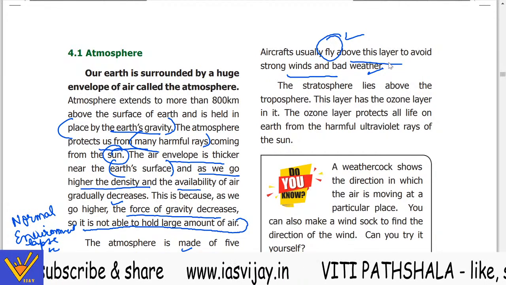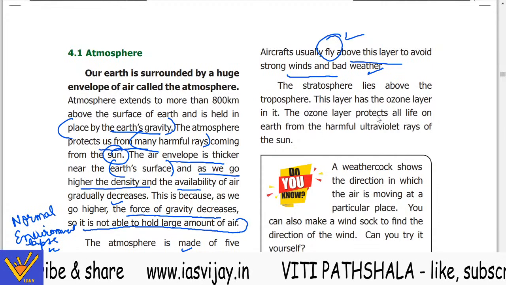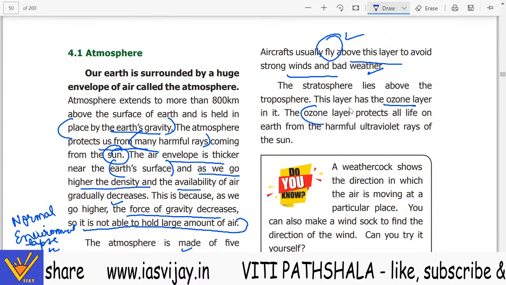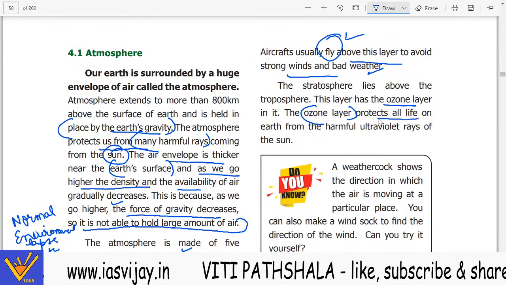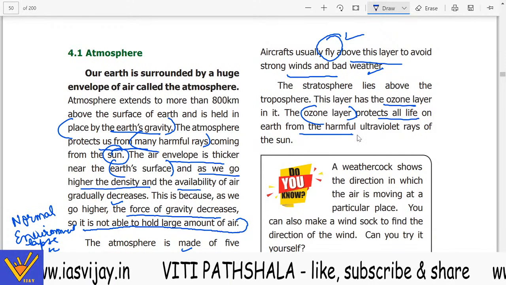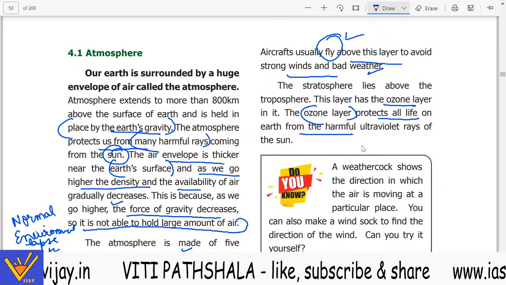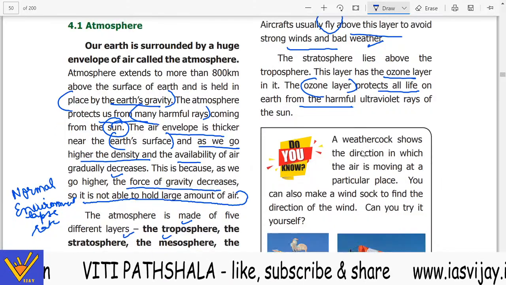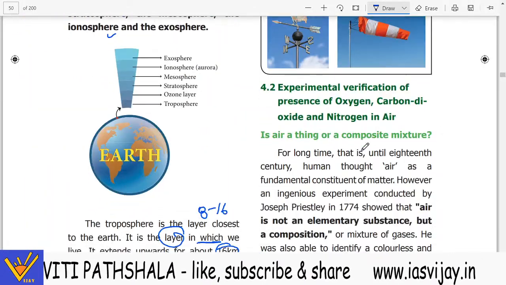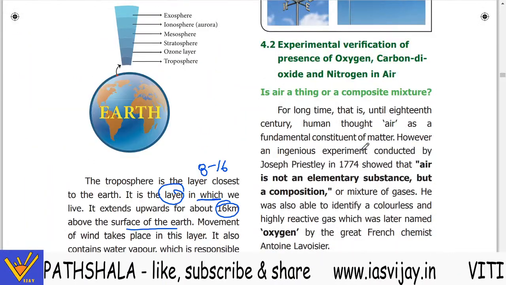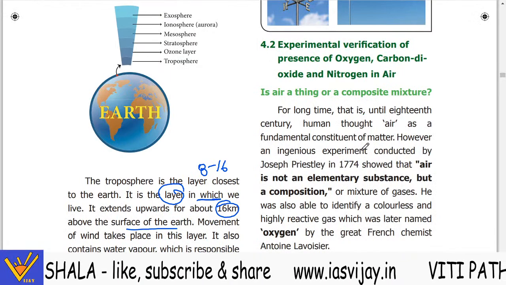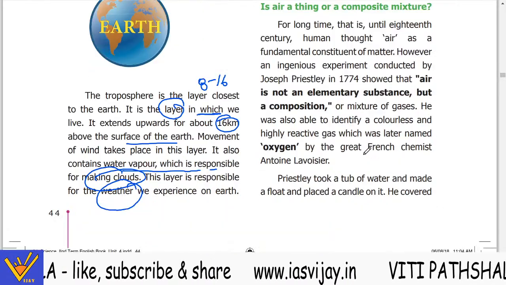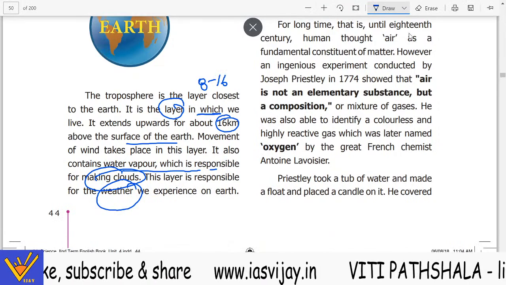Now the stratosphere lies above the troposphere. This layer has the ozone layer in it. The ozone layer protects all life on the earth from the harmful ultraviolet rays of the sun. Now, experimental verification of the presence of oxygen, carbon dioxide and nitrogen in the air. Is air a thing?